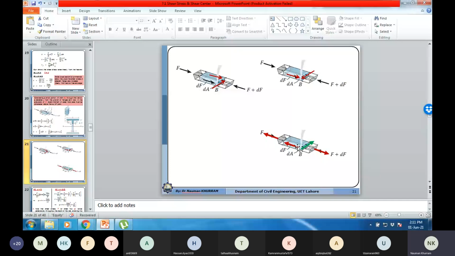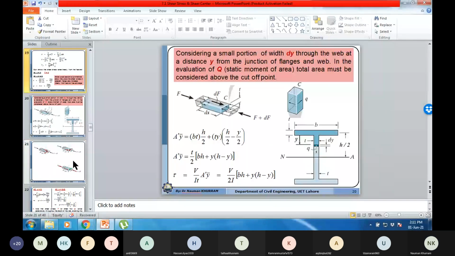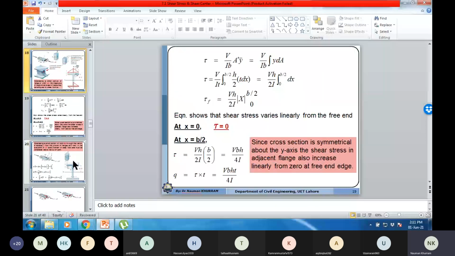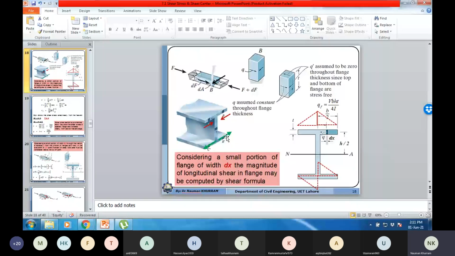If I want to sketch the complementary stresses at this corner, we have the horizontal shear stresses, so we must also have the complementary shear flow or shear stresses in this bottom flange, which is acting toward this right side. So the direction of the complementary shear flow in the bottom right flange is on the right side.